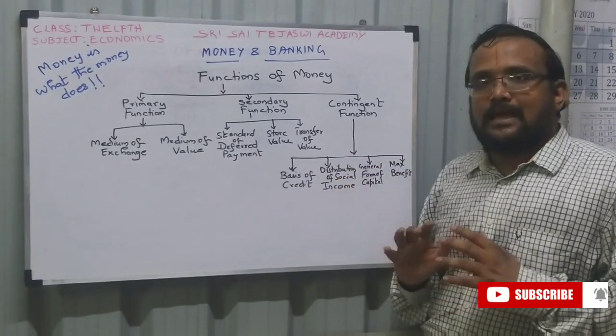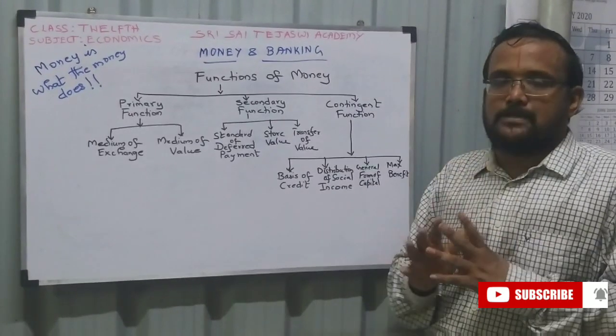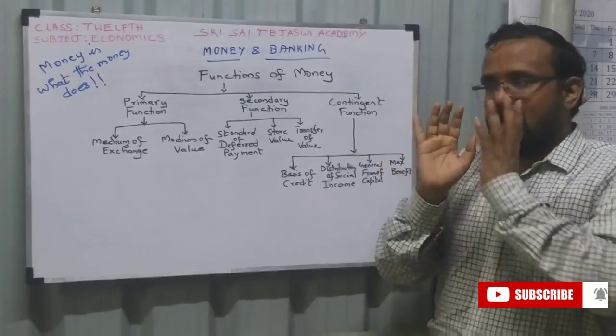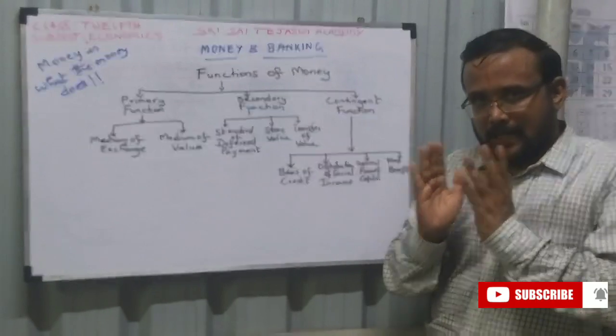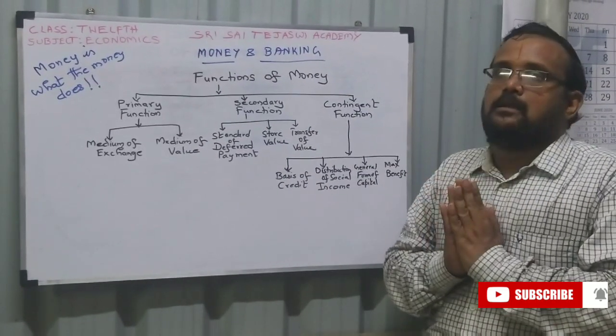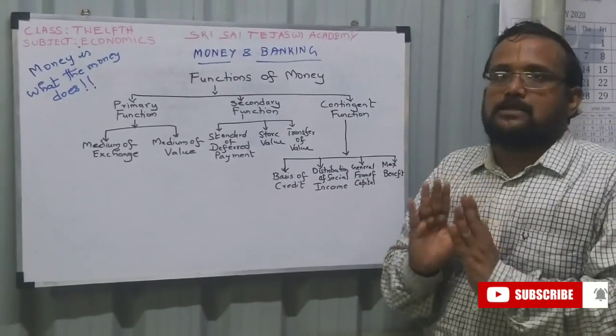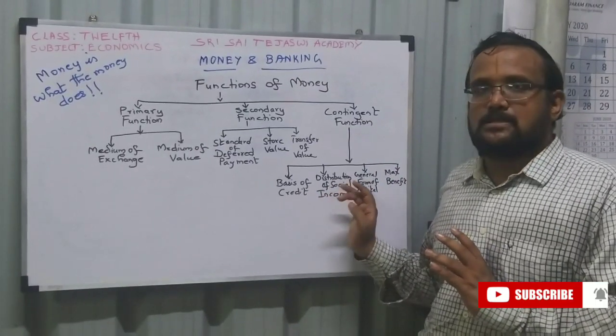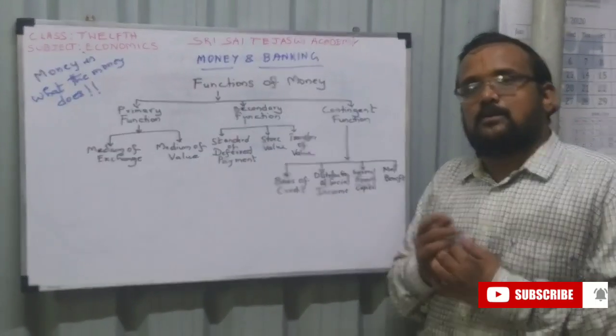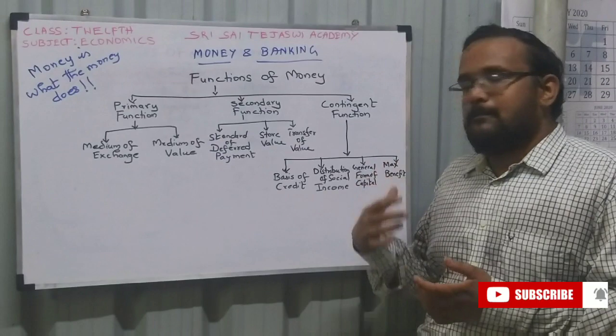General form of capital. Whenever you want to start a business, you have to invest a large amount of money. So one form of capital is money. General form of capital is money. So money is used for that.